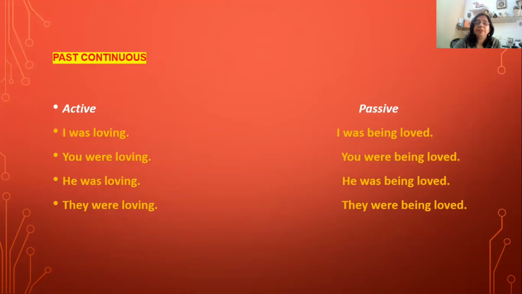In past continuous, just like in present continuous, we had the ing form. In past continuous also, we have the ing form along with the supporting verbs was and were. So I was loving in active voice will be changed into I was being loved. You were loving, you were being loved. He was loving, he was being loved. They were loving, they were being loved.